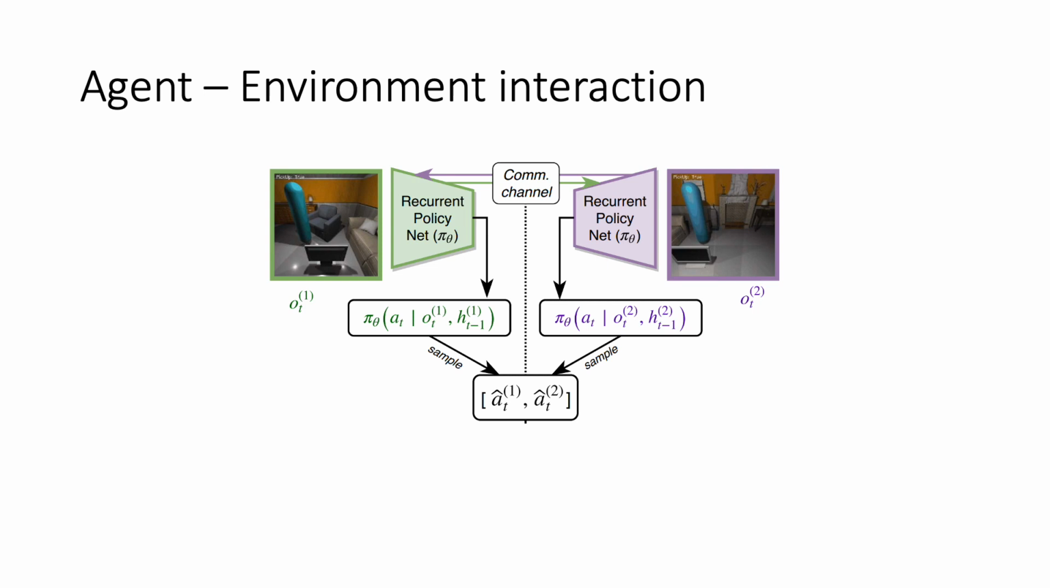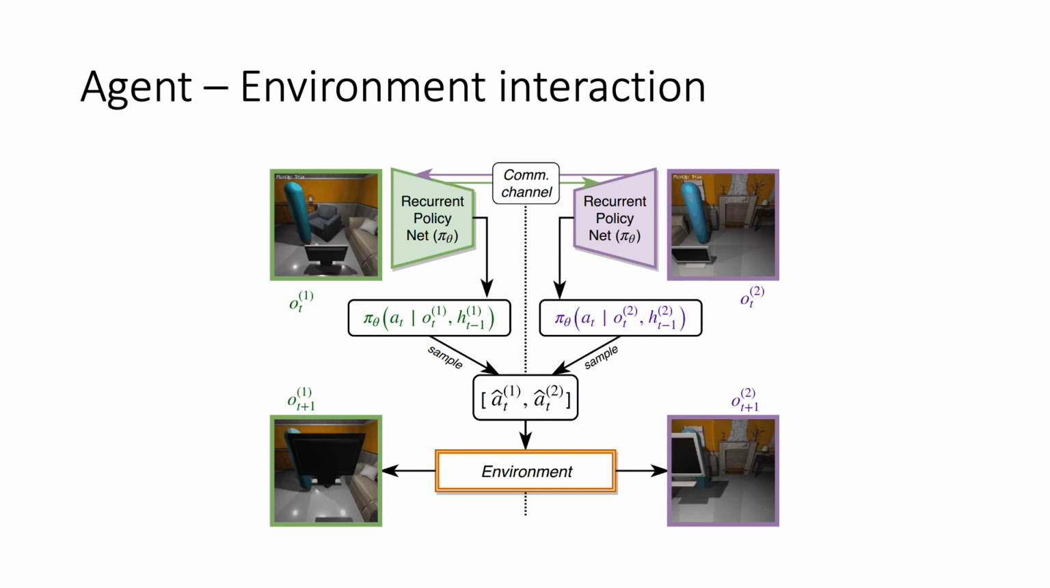From this policy pi, actions are sampled independently per agent, which, after being performed by the agents, leads to new observations o_{t+1} for each of the agents. In this example, the agents lifted the TV. Note that independent sampling of the actions is suboptimal, which we address in recent work, but I will not focus on this here. Instead, I want to look at training of these systems.